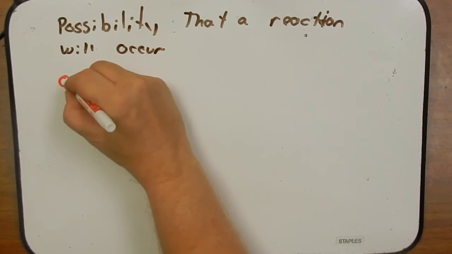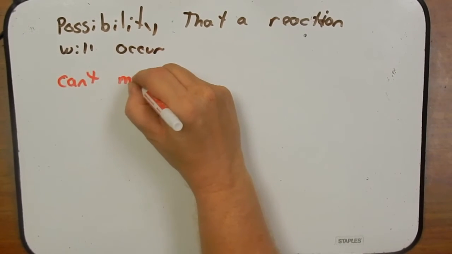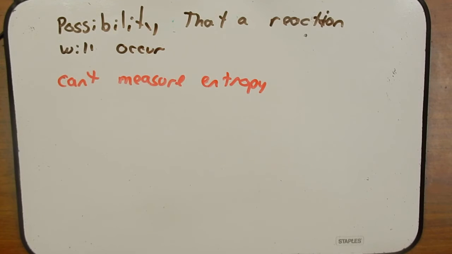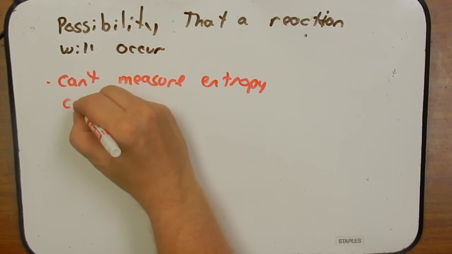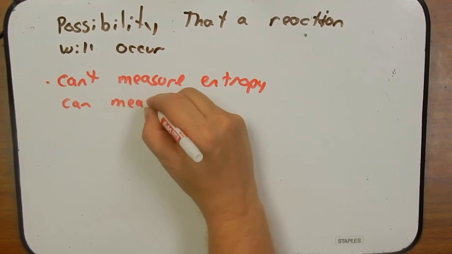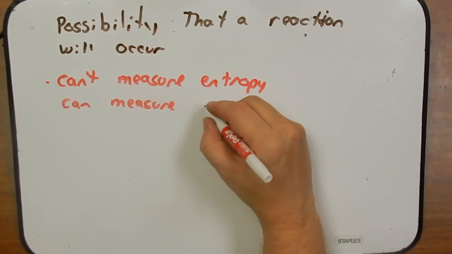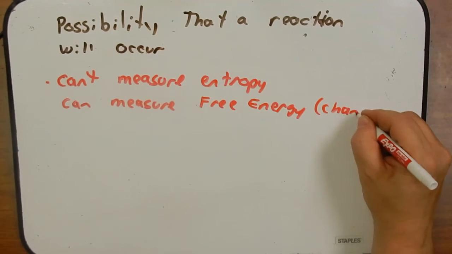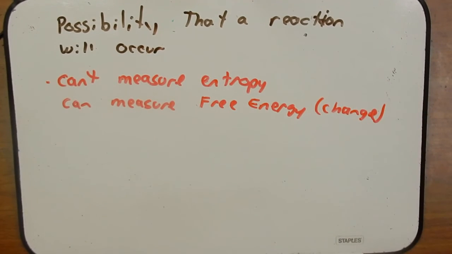However, we can't measure entropy because you cannot measure disorder in the system and the universe simultaneously. However, we can measure this term that we call free energy, and we can measure the change in free energy.